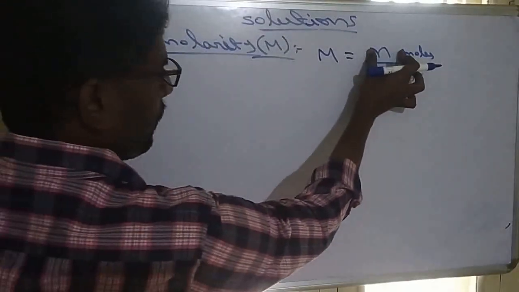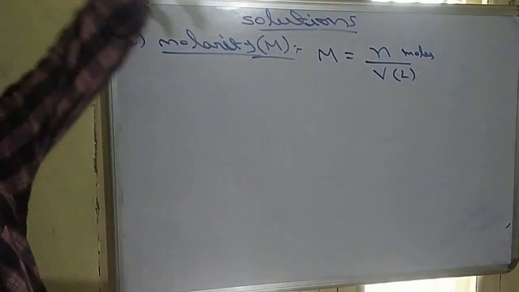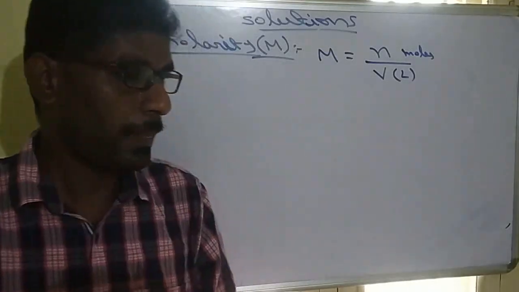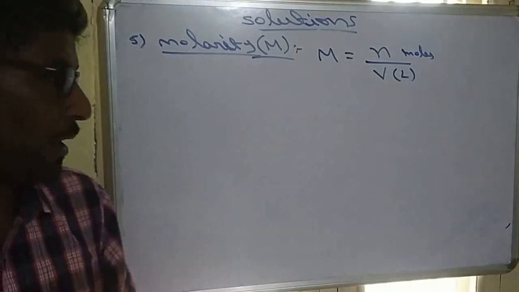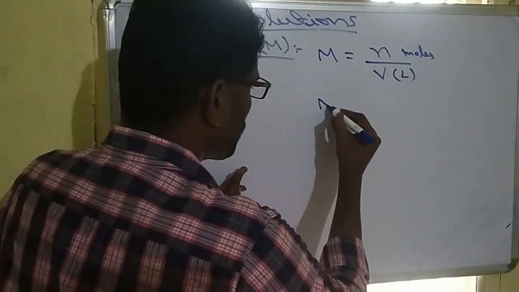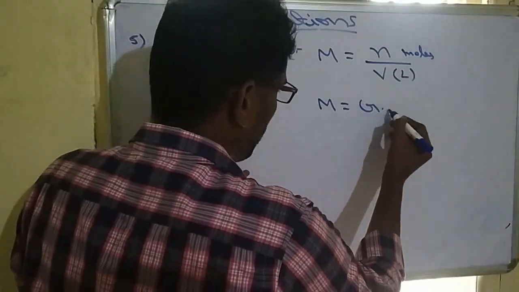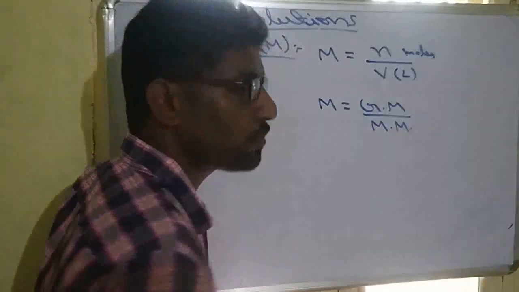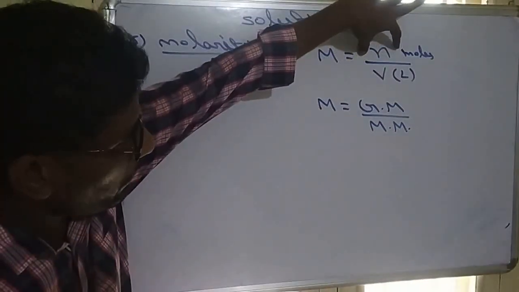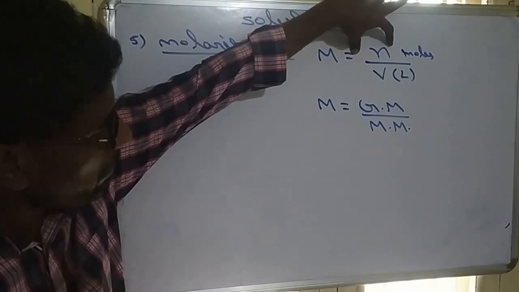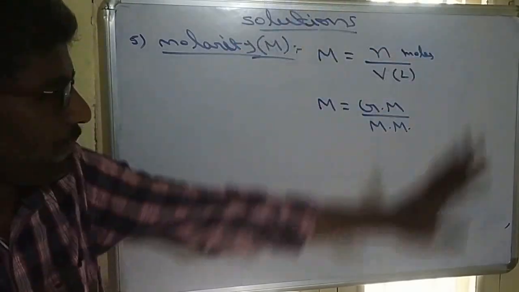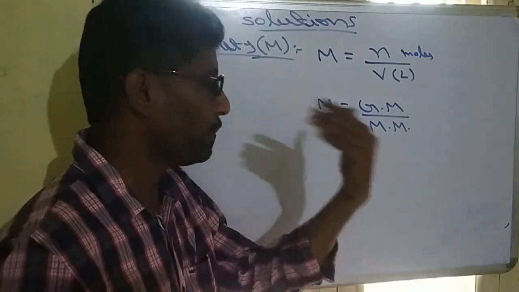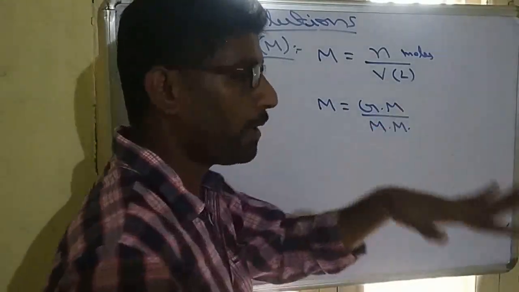Now n is the number of moles. We know that for moles we use the formula given mass by molar mass. So we can write given mass divided by molar mass of solute, because it is the number of moles of solute. When volume is given in ml, we divide it by 1000 to convert it to liters.